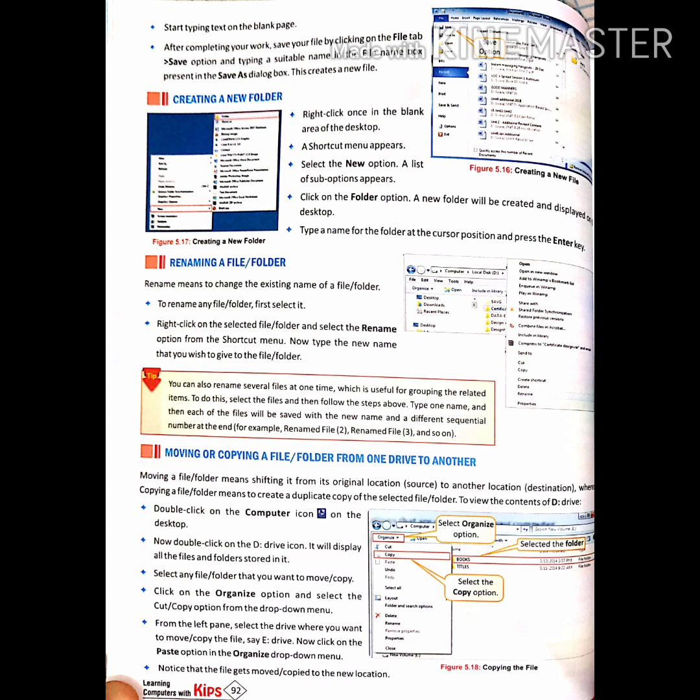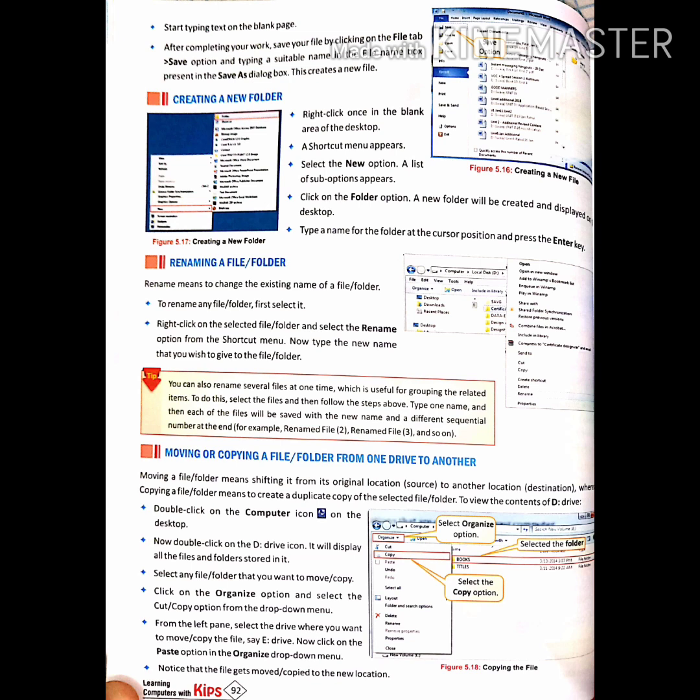Now, creating a new folder. Right click once in the blank area of the desktop, and a shortcut menu appears. Select the New option and a list of sub options appears. Click on the Folder option, and a new folder will be created. That means right click anywhere on the desktop, from the pop-up menu select the New option, and from the new menu you just select the Folder option.